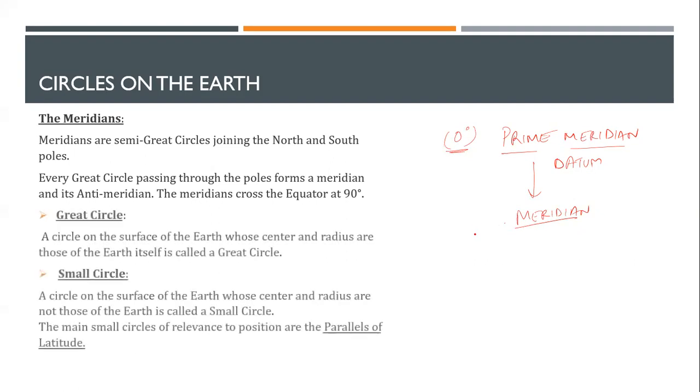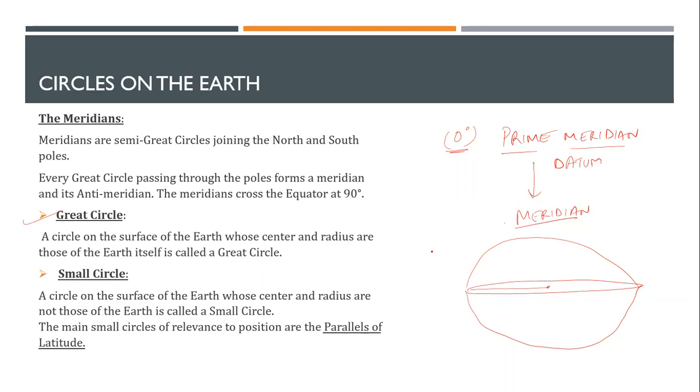Because this itself is a chapter, the second chapter, I'll not cover this in depth. I want to discuss what a great circle is. The equator itself is an example of a great circle. Why? It is the greatest circle you can draw on the earth. If the center of the earth and its radius both lie in that circle, it is termed a great circle, which is the example of the equator or your prime meridian and your meridians. All these are great circles.